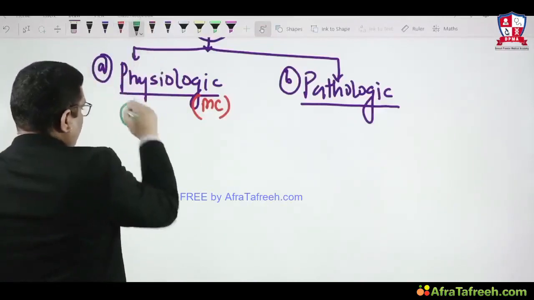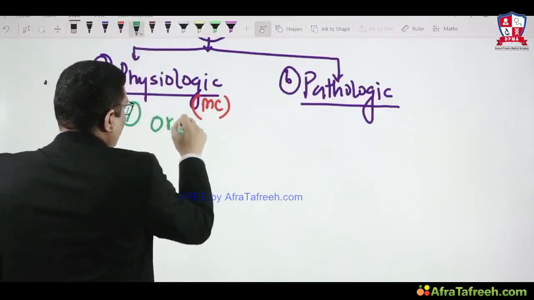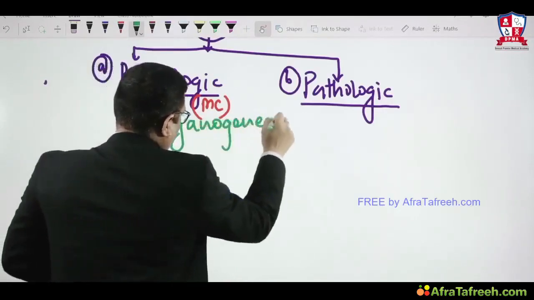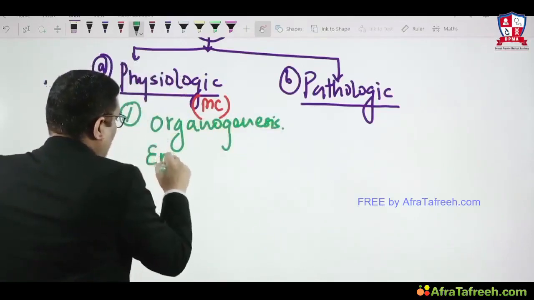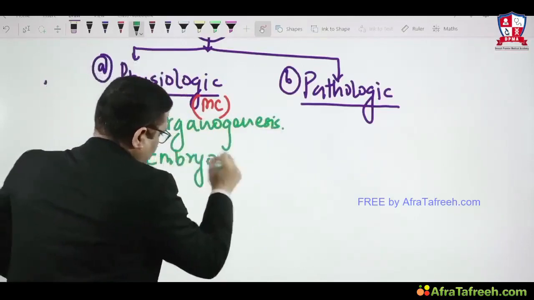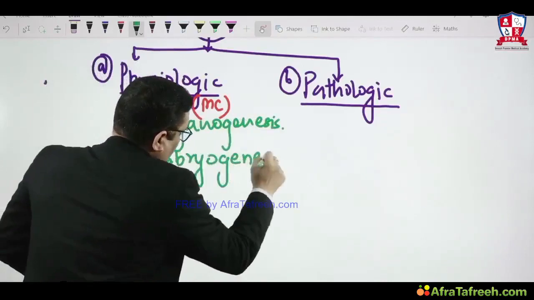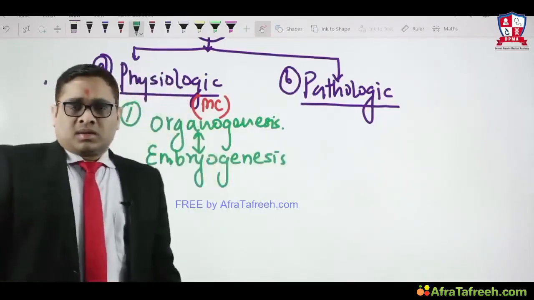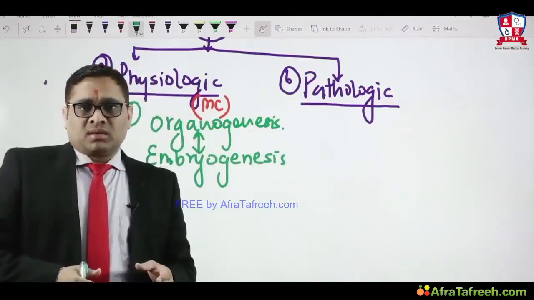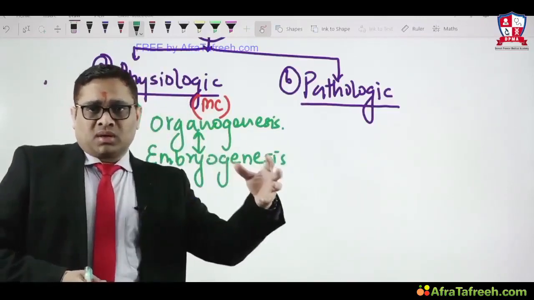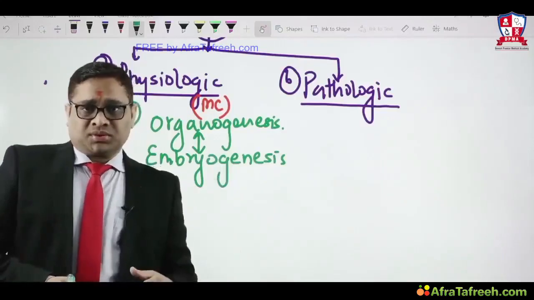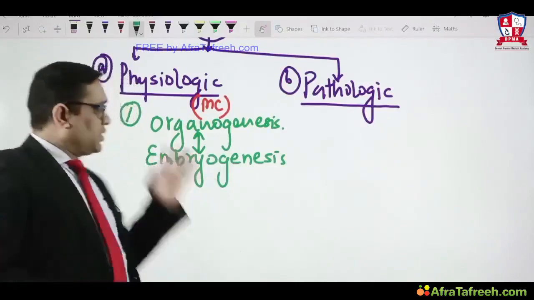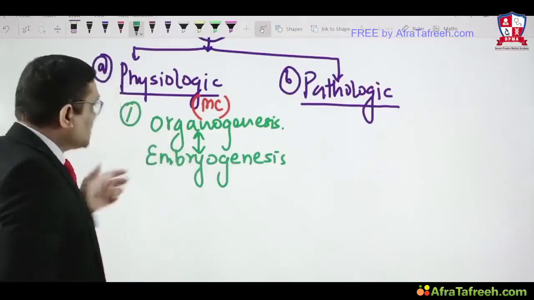So example number 1, during organogenesis or embryogenesis, right? So during embryogenesis, when there is an organ development going on, to maintain the symmetry of the organ, excessive amount of the tissue will be removed by apoptosis. That is one of the very important physiological apoptosis examples during embryogenesis or organogenesis.